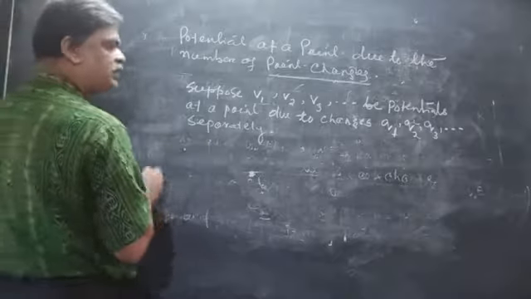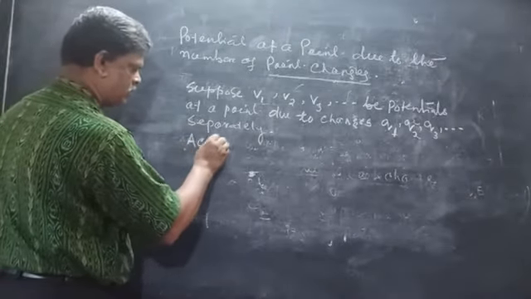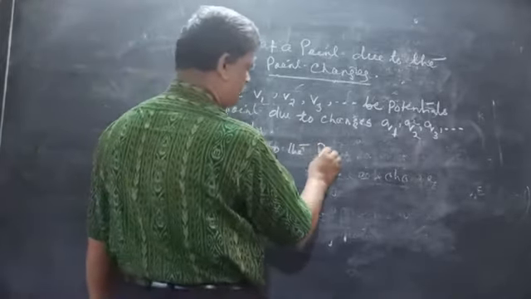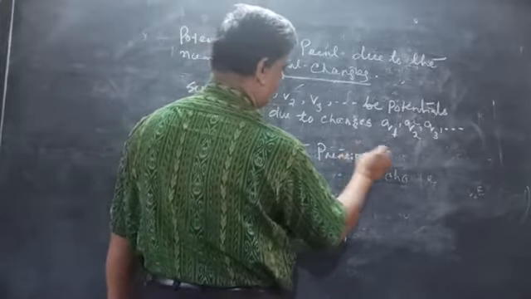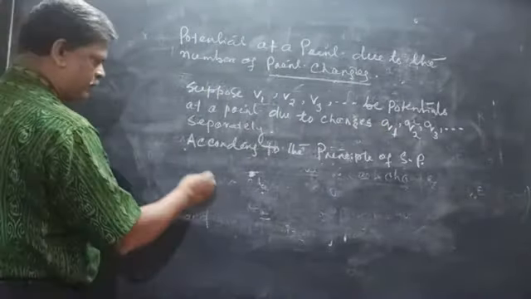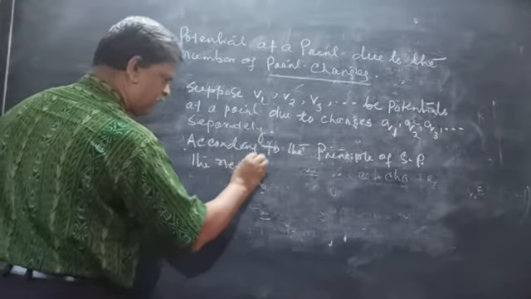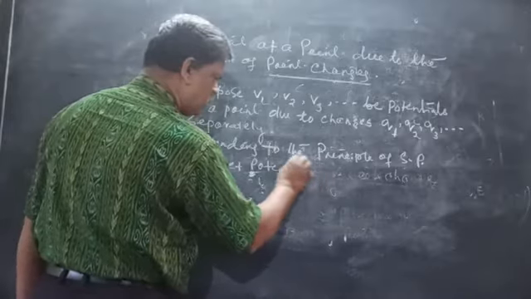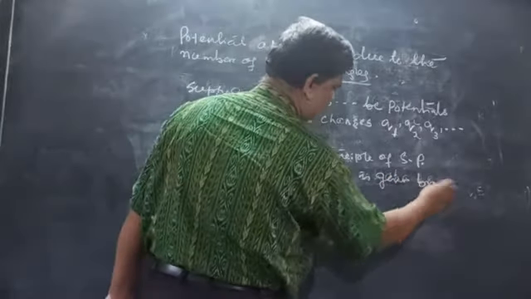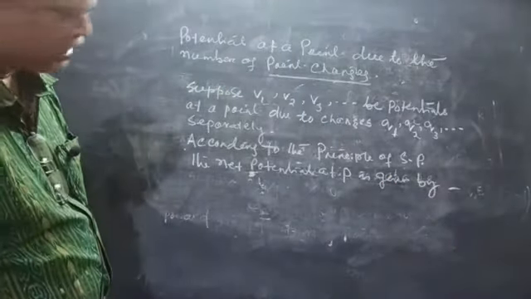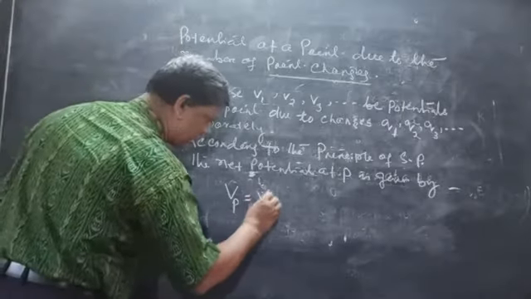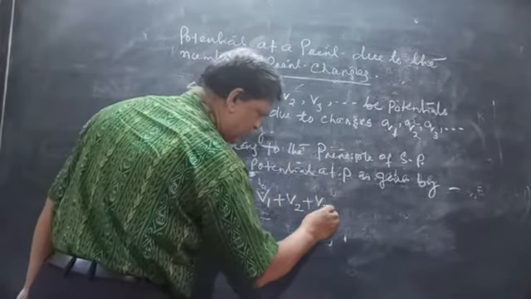Then according to the principle of superposition, the net potential at point P is given by the algebraic sum of the potentials, V1 plus V2 plus V3 and so on.